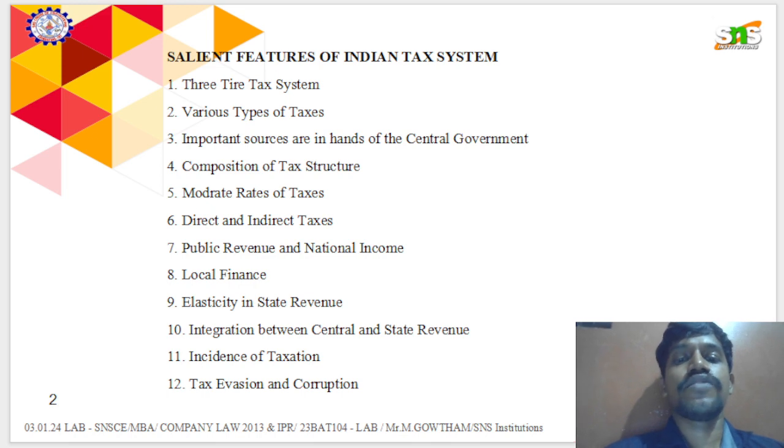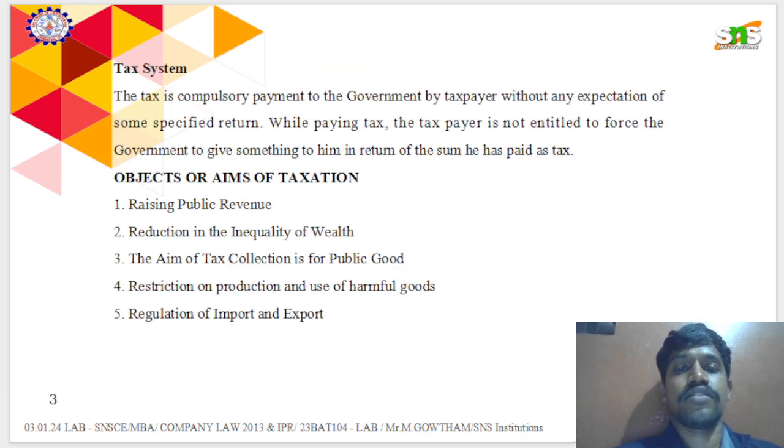The composition of the tax structure: the government prescribes or reframes the slab rates for people based on age and work. Whether they work in semi-government, full government, private, or NGO companies, the slabs might change. There are direct and indirect taxes and local finance. These are the things that come under the salient features of the tax system.